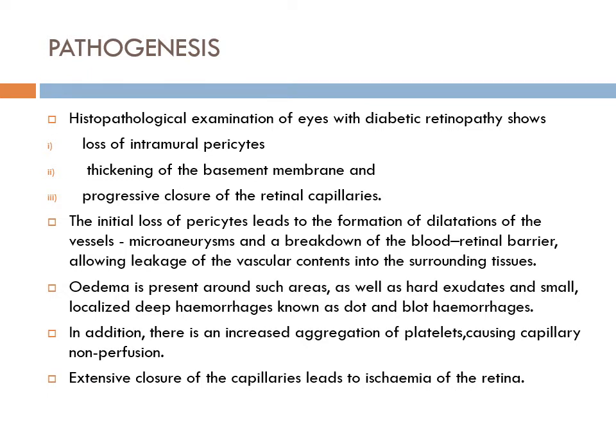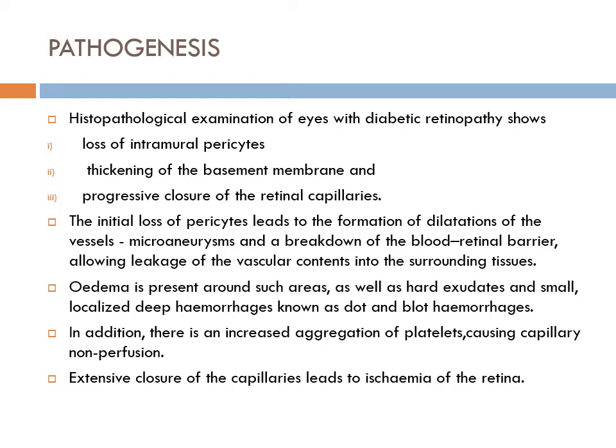The whole pathophysiology of diabetic retinopathy will be understood if you understand these three changes occurring at the level of capillaries. I will repeat them. There is loss of intramural pericytes, there is thickening of basement membrane, and there is progressive closure of retinal capillaries. Now, what do they lead to internally?